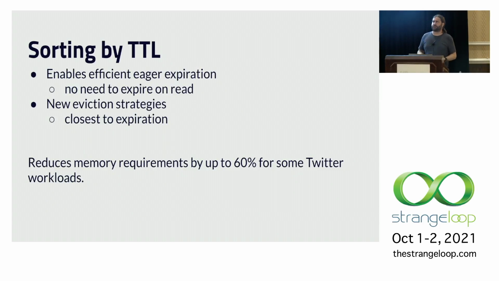Memcached, newer versions do have a background thread that actually scans through things and can remove expired items. And we want to do this because those expired items are taking up memory that could be used for something else. And under memory pressure, we're going to evict an entire group of items without necessarily removing just expired ones. So we actually might start to remove items that aren't expired yet under memory pressure. If we're able to remove those earlier, we're making room for incoming writes.